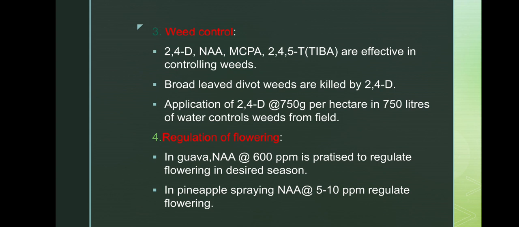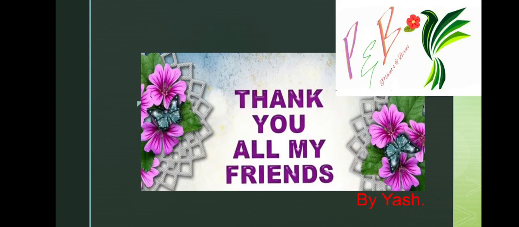Regulation of flowering. In Goa, regulation of flowering by NAA at 600 ppm is practiced to regulate flowering in the desired season. In whatever season you want flowering, if you spray NAA at 600 ppm, then it will give flowering. In pineapple, spray of NAA at 5 to 10 ppm regulates flowering. See, regulation of flowering and control of fruit drop is done by NAA, naphthalene acetic acid. Rooting is induced by IBA. And next, weed control is 2,4-D. It is important. Okay, this must be kept in our mind.